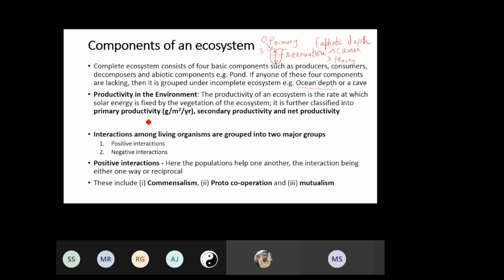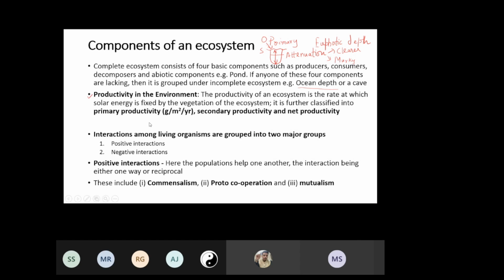So that brings us to this concept of productivity. What is productivity? That means how productive an ecosystem can be. The productivity of an ecosystem is the rate at which the sun's energy is fixed by the vegetation of the ecosystem. Vegetation means we have primary production by plants and trees, for example.